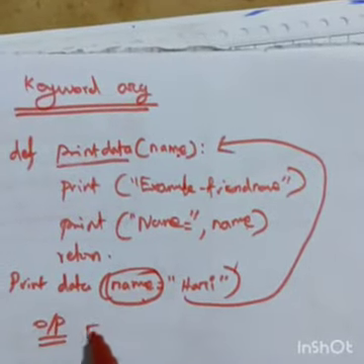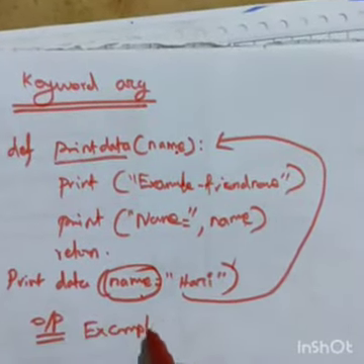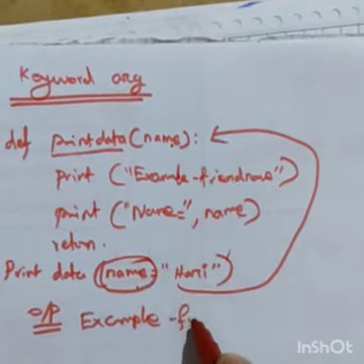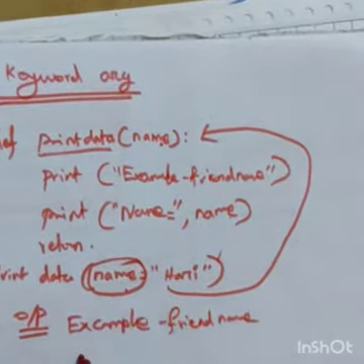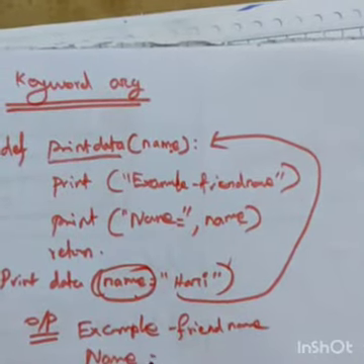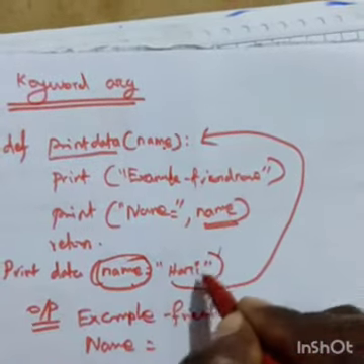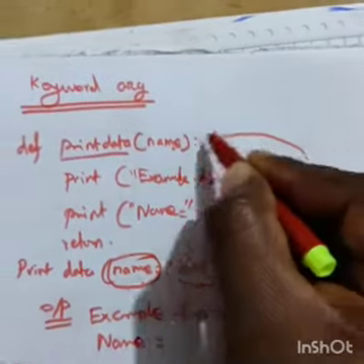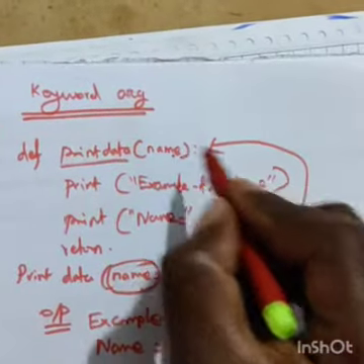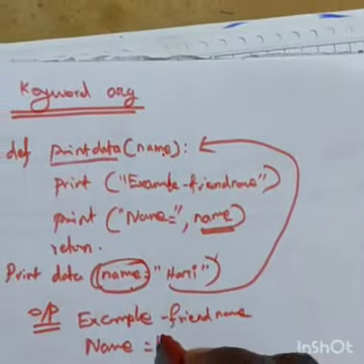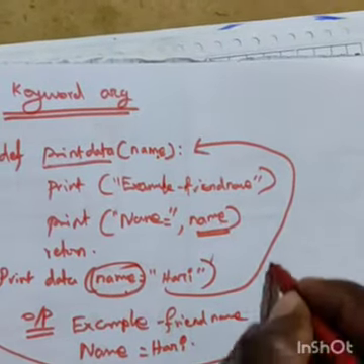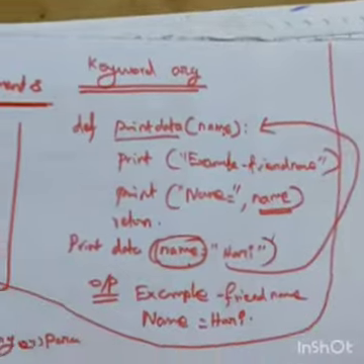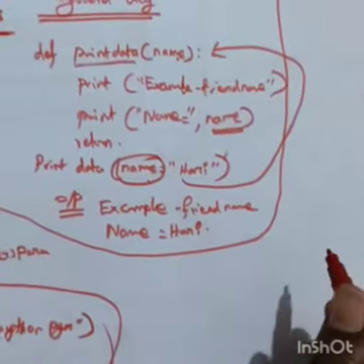The example: friend name. Next, name is equal to what name? Hari. Hari will be saved into name. So this is the keyword argument function.